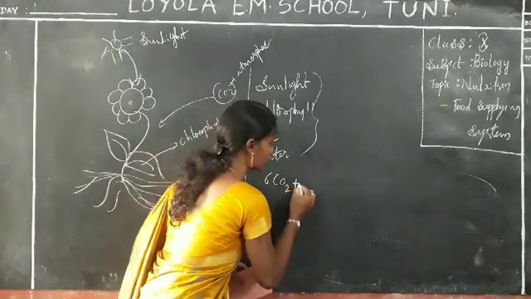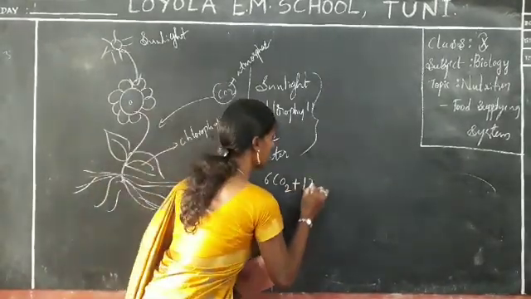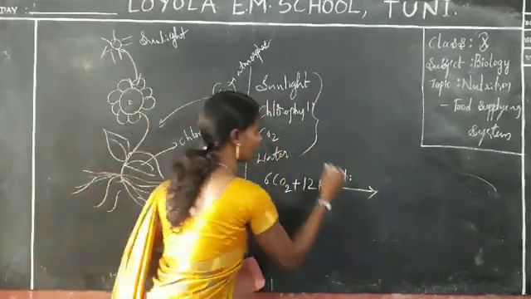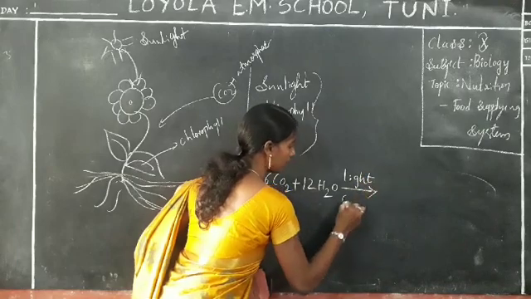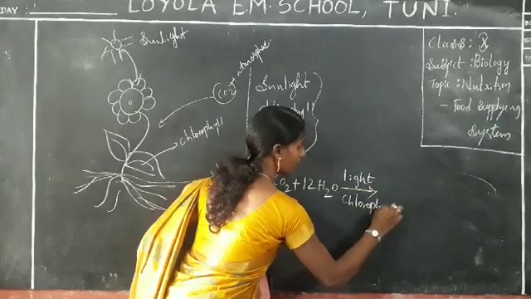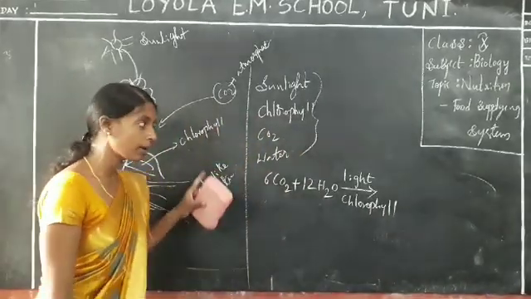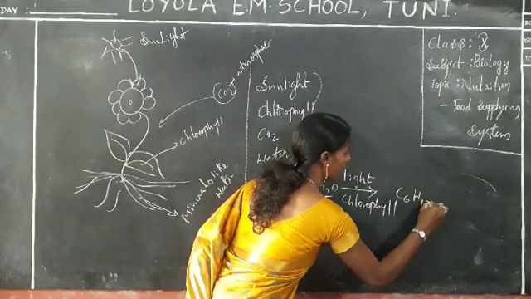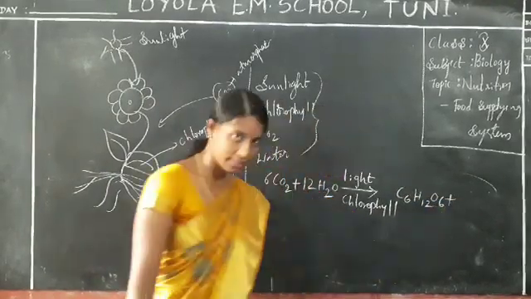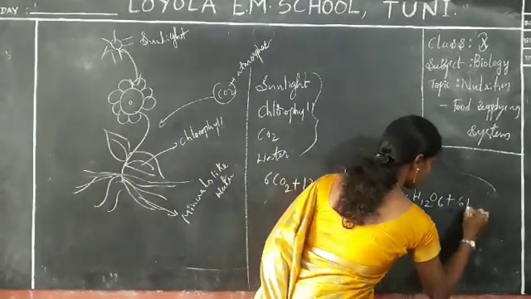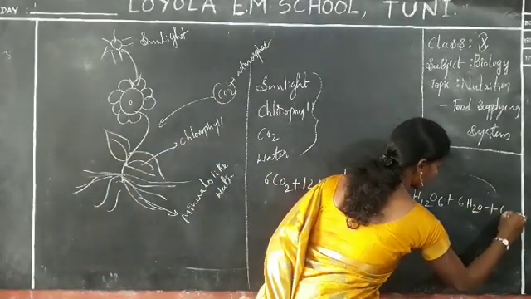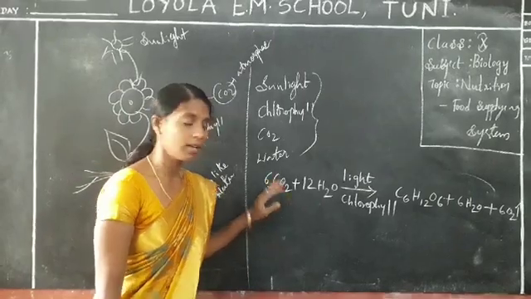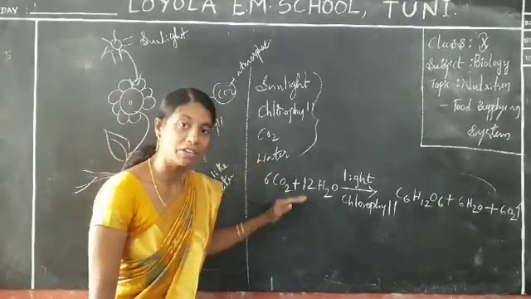6CO2 plus 12H2O, in the presence of sunlight and chlorophyll. I already explained this equation in 9th class. What components are formed? I told you the definition already: carbohydrates, with the formula C6H12O6, and 6H2O. Some water vapor also comes from that equation, and 6O. This is the main equation which was modified later after C.B. van Neel.